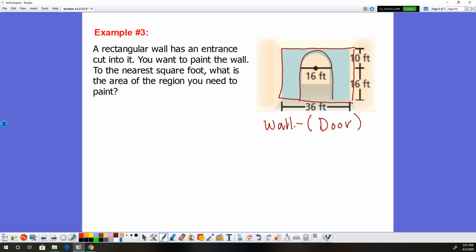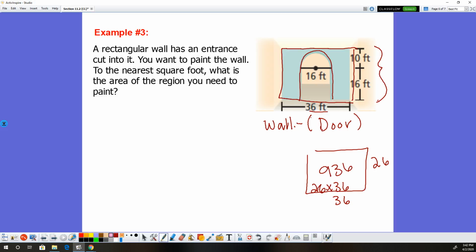Okay, so the area of the entire thing, notice this is just a rectangle here. The bottom is 36 and this side is 26. So to find the area of this whole thing, it's just 26 times 36, and that is going to equal 936.